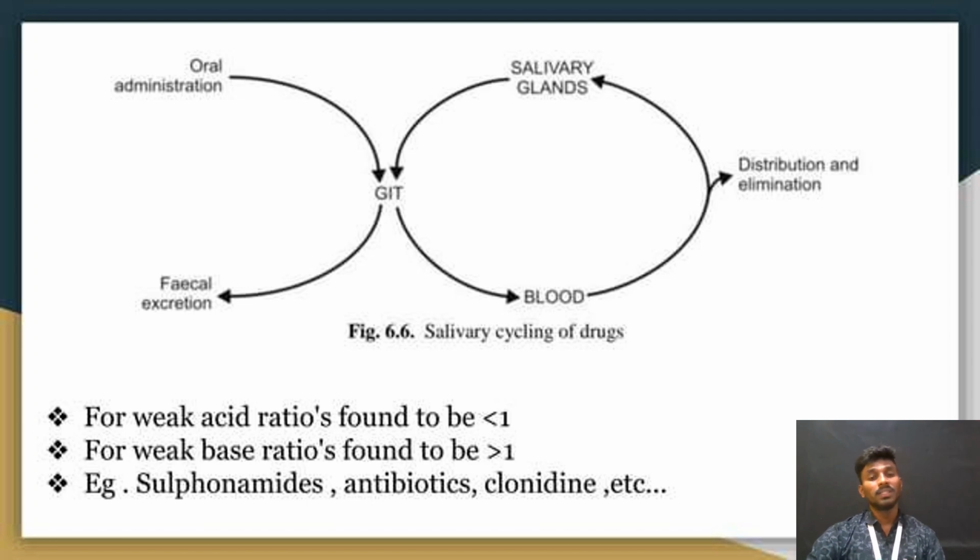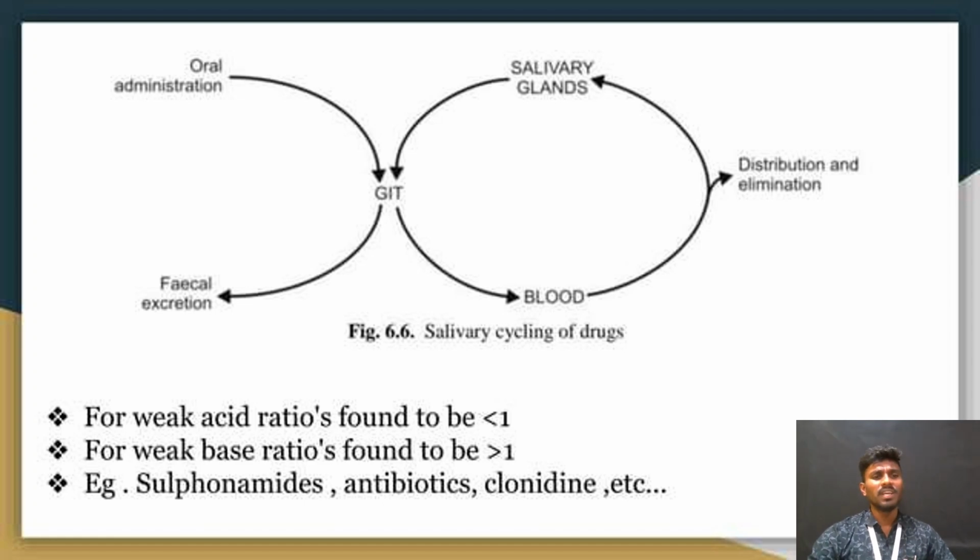In salivary cycling of the drug, the drug is directly absorbed in the GIT. Some drugs are eliminated by the fecal route. The drugs which move into the blood circulation undergo distribution and elimination. Some drugs move into the salivary glands, and finally the remaining drug moves to the GIT tract. They are excreted in the salivary glands.